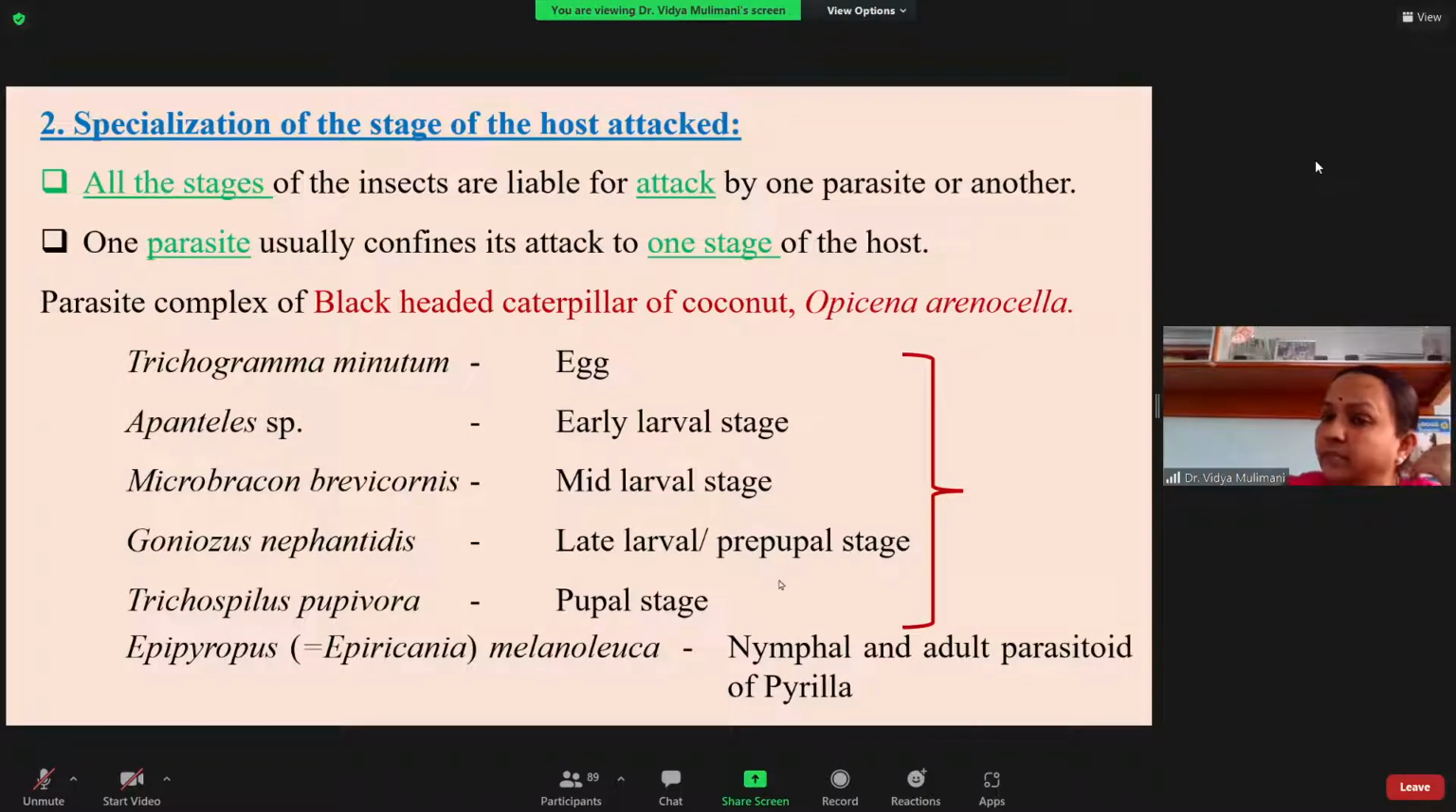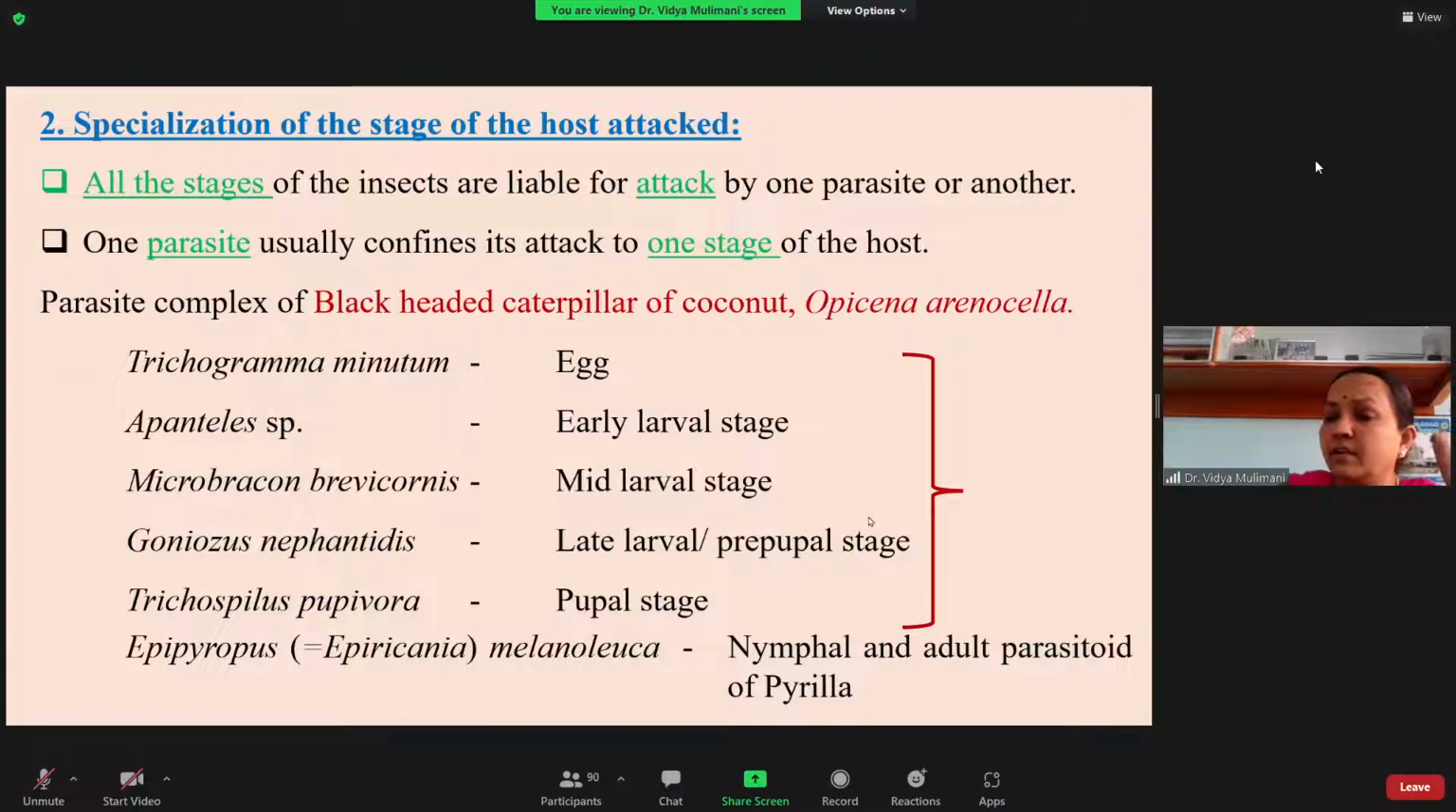You know that when the caterpillar is in the last instar, it will not feed; it is concentrating only on going for pupation. That we call the prepupal stage. All the preparation it is making for pupation is called the prepupal stage. Here you can see the early larval stage is attacked by Apanteles, which is a parasitoid. The mid-larval stage is attacked by Microbracon brevicornis, and the late instar or prepupal stage is attacked by Goniozus nephantidis.